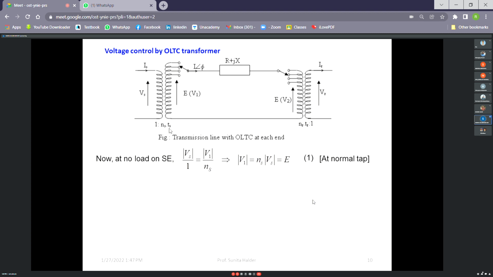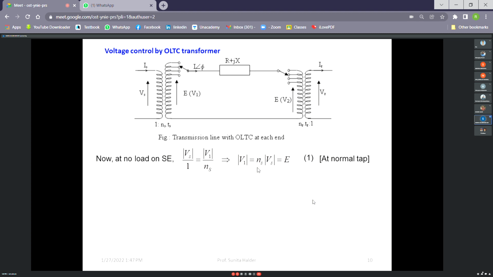So it should be multiplied. So at no load condition, there is no question of tap. Tap is at 100%, so it is Vs by 1. Primary side is considered as 1. Actually not 1, it is converted totally on the secondary side. So Vs by 1 equals V1 by NS, or V1 we can write equal to NsVs.